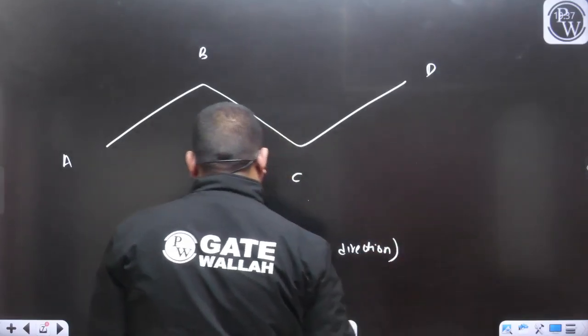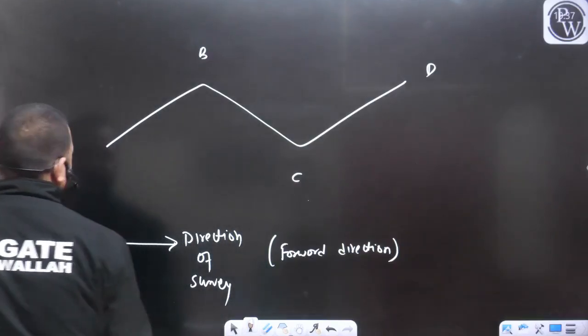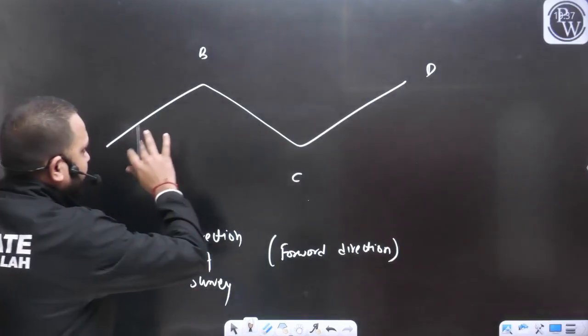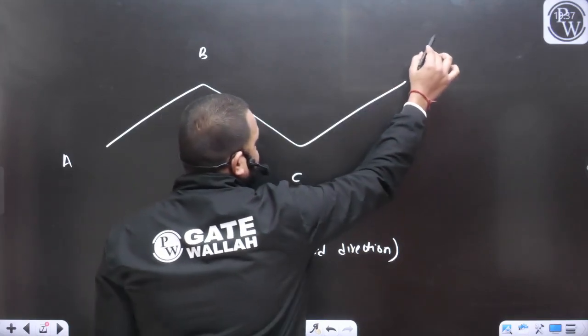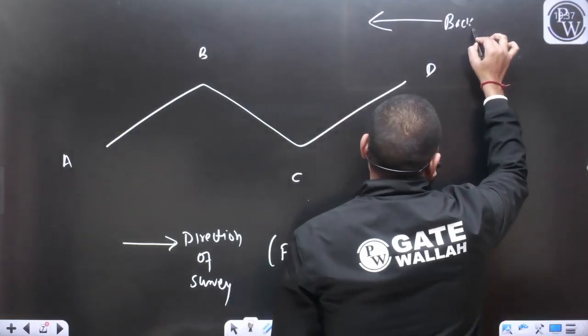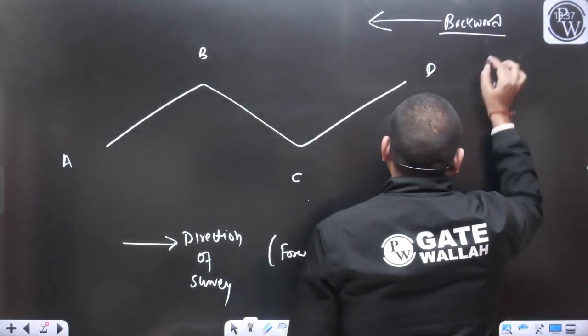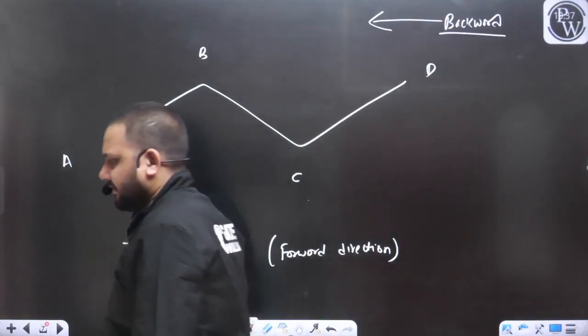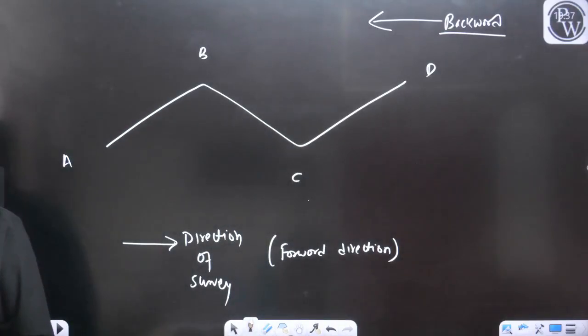Let's say if we are moving from station D to A, can I say this will be the backward direction?